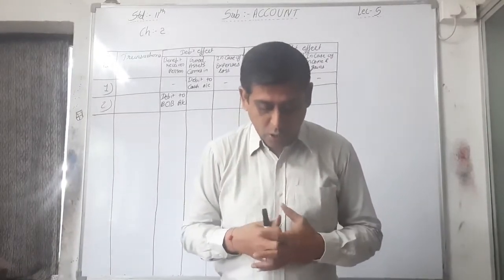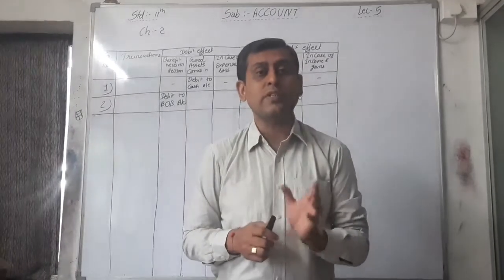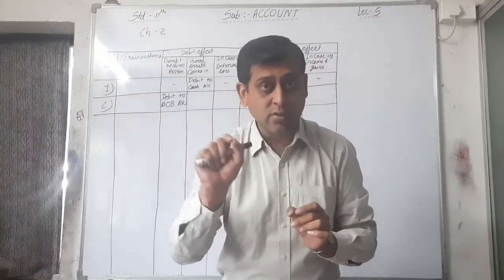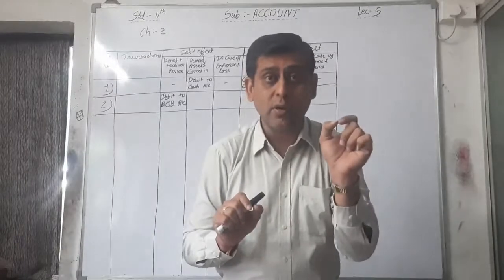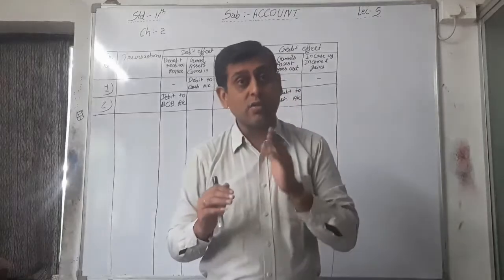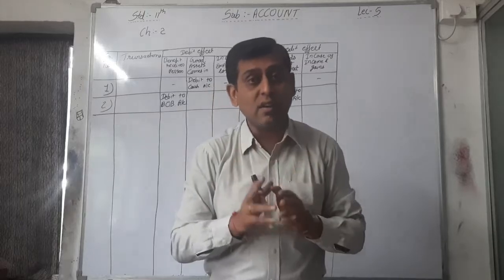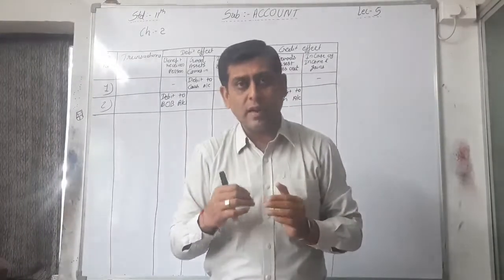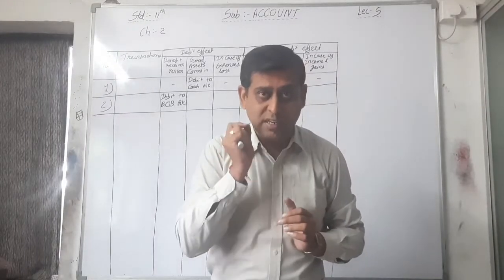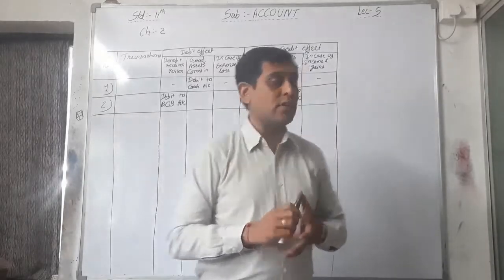Third transaction. Goods of rupees 2000 purchased on cash. Again, cash account is there. So underline that cash, and purchase. Underline that particular purchase. So purchase is goods, and cash is also an asset. So here both accounts are real accounts. One comes in and the second one goes out. Goods purchased, that's why purchase account will be debited here in the third transaction.